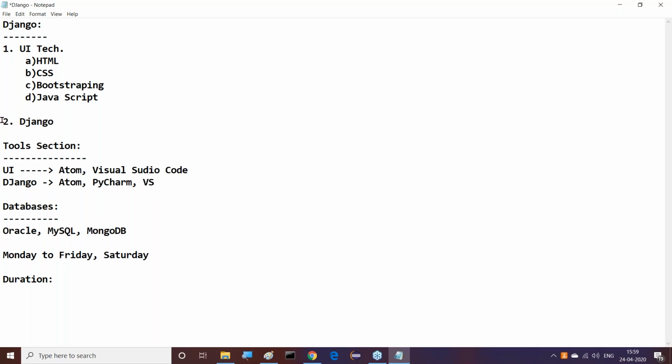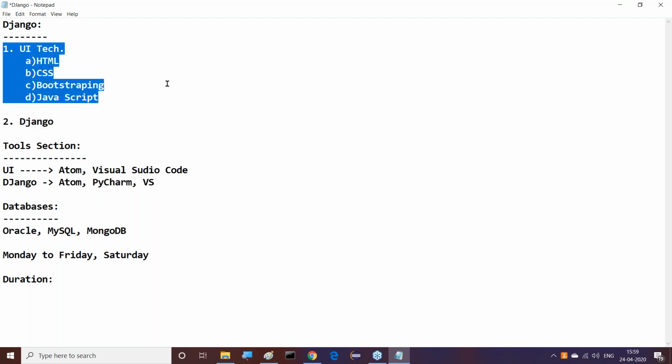Guys, if it is only Django, I can complete within 45 days to 2 months of time. I don't have any problem here. But who will take care of the UI technologies? Definitely, I need to put some time for it. Once you are taking the responsibility, it should not be only definition and syntax kind of approach. Each and every part here we have to discuss.